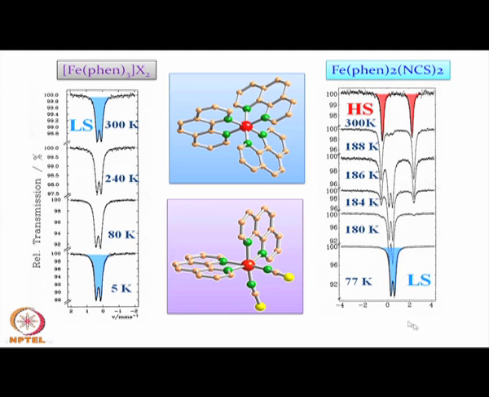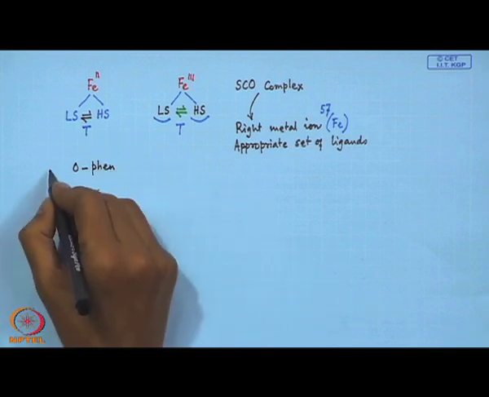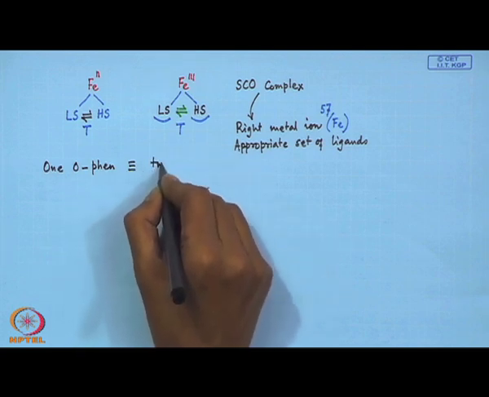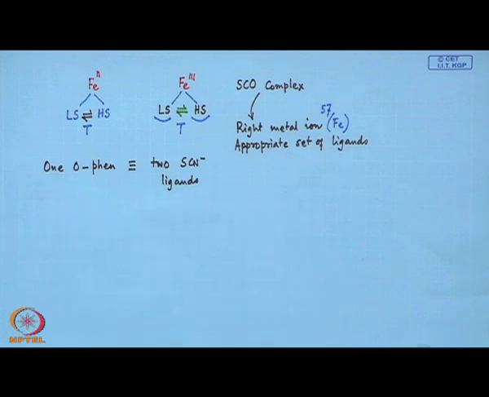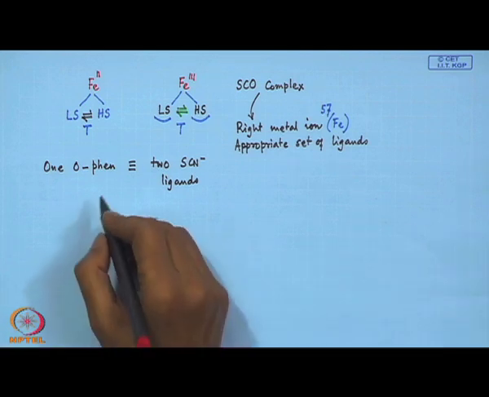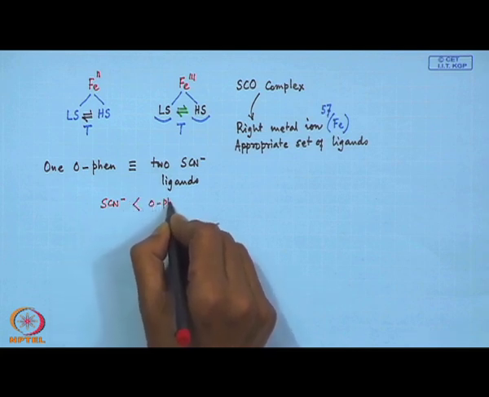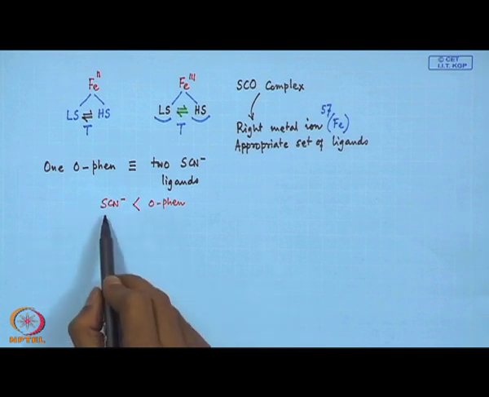We will find that here the expected thing is operating, that as we reduce the crystal field strength by substituting the phenanthroline, one ortho-phenanthroline is being changed with 2 SCN minus ligands, and in the spectrochemical series we all know that SCN minus is less than ortho-phenanthroline. So, phenanthroline will exert a stronger crystal field compared to thiocyanate.